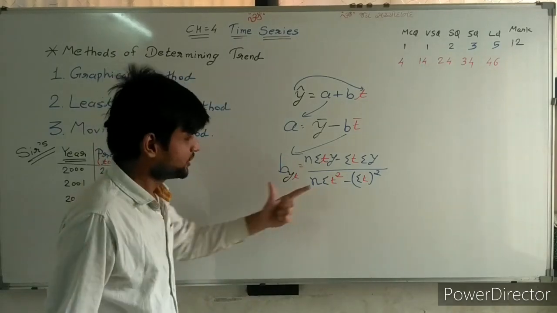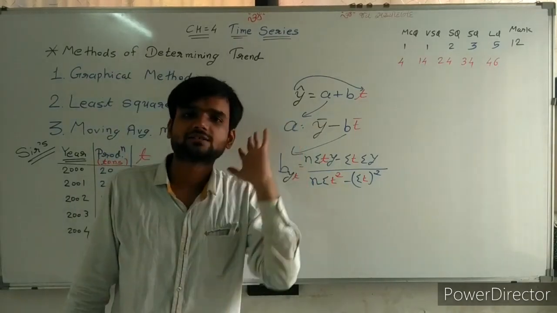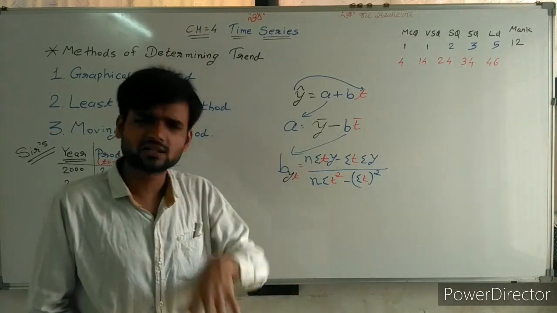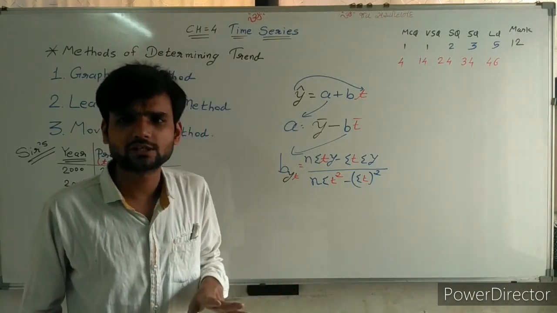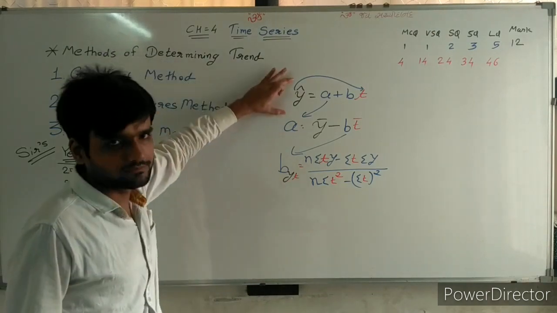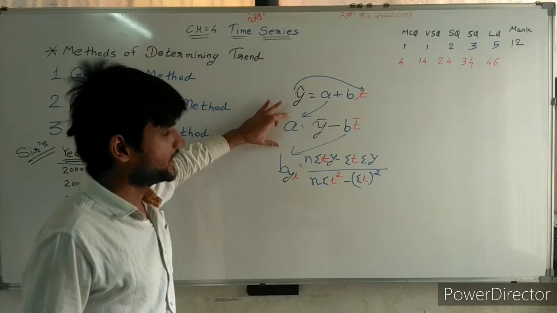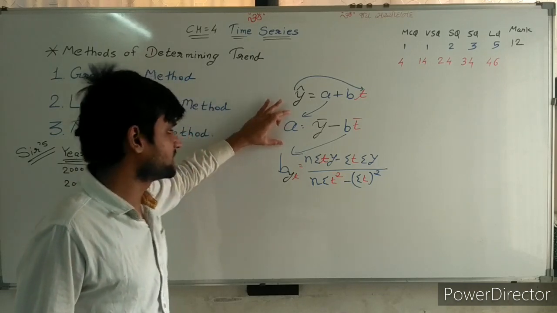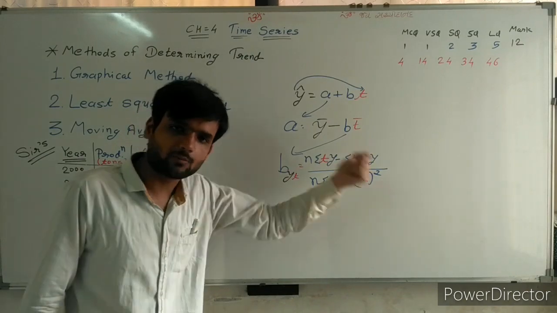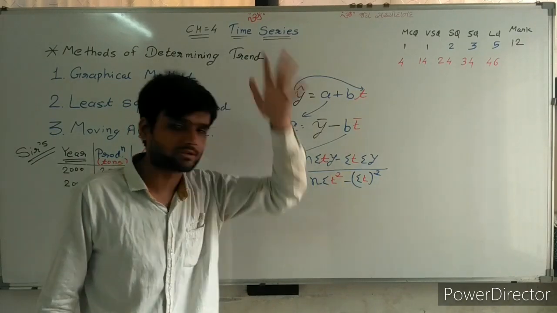Here for b only one formula is needed. We can use other formulas, but there is no need because only that one is given. So y cap is a plus bt. A is equal to y bar minus b t bar. B is equal to n sigma ty minus sigma t sigma y, upon n sigma t square minus sigma t whole square. That's it.